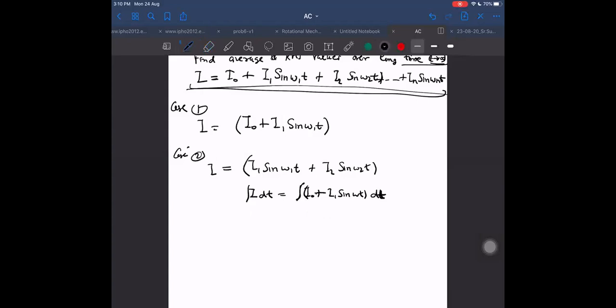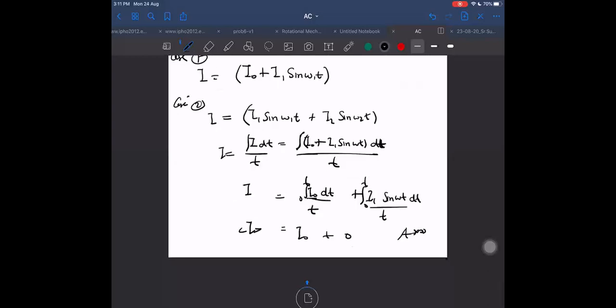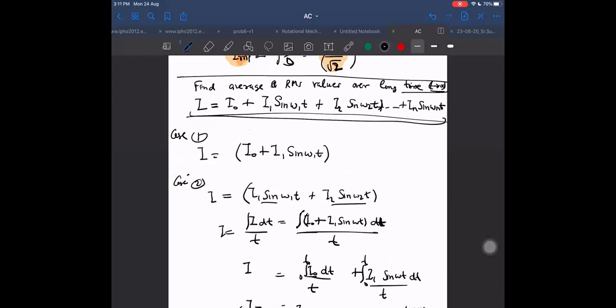If I divide by total time t also, then I will be getting I naught into dt by total time t, plus I1 sine omega t into dt by total time t, integrals from 0 to t. The first term is just I naught, and the second term is 0 as t tends to infinity. So this is the I average value. Similarly, for the second case it will be total 0, because both are sinusoidal only, so the average will come out to be 0.